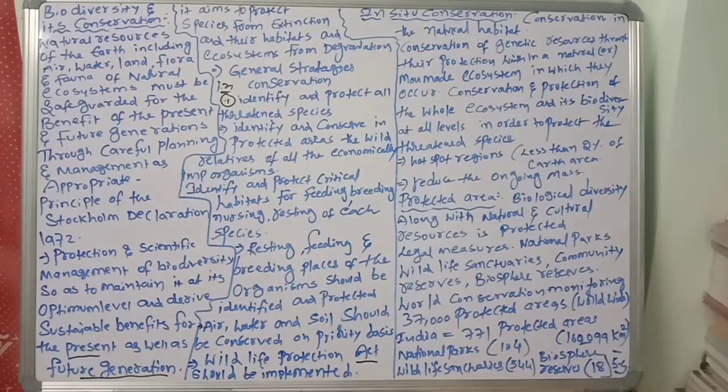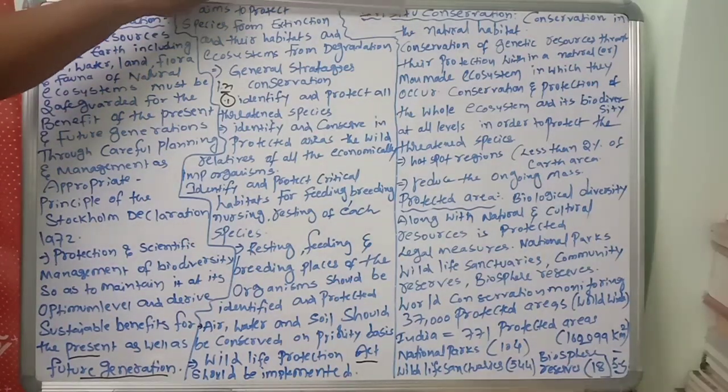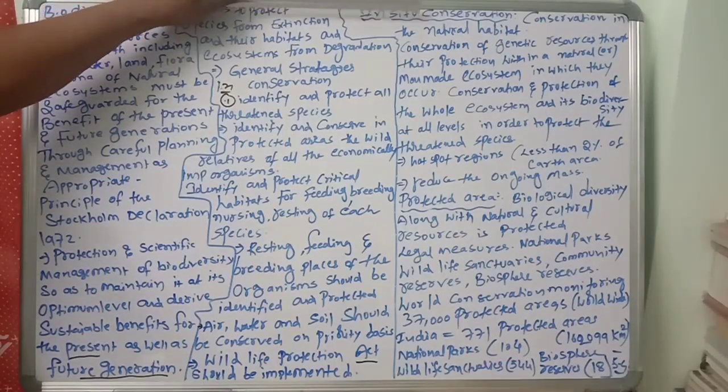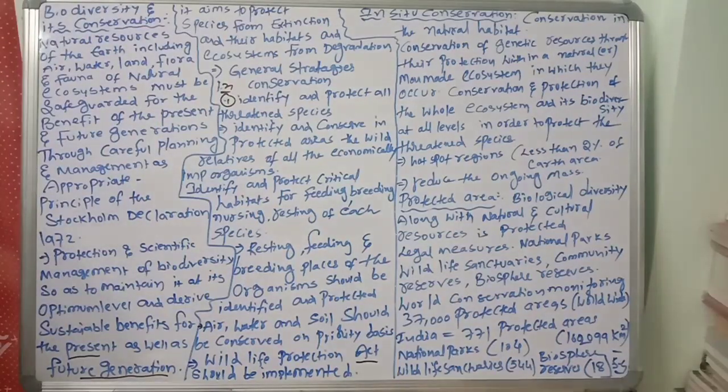Next, some more important things. There are two aspects of conservation strategies. What are those two? Number one, in situ conservation, and ex situ conservation. In situ conservation is conservation in the natural habitat. What is in situ conservation? Where they are living, protection there itself is called in situ conservation.